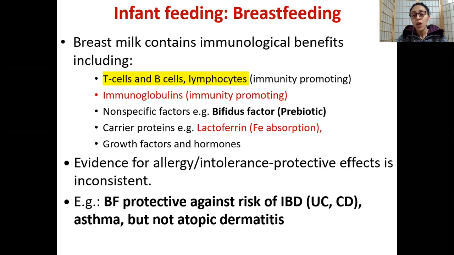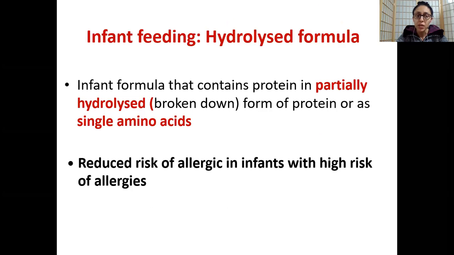And then you have your prebiotics. Your milk is like a prebiotic because it has bifidus factor, meaning it will go inside the gut and stimulate the production of healthy bacteria. That is a prebiotic. Then you have your lactoferrins, which increase iron absorption, nutrients. So there are a lot of beneficial factors in breastfeeding when a mom is breastfeeding.